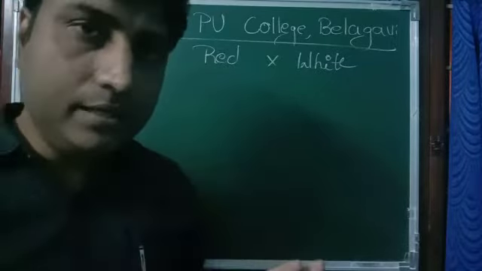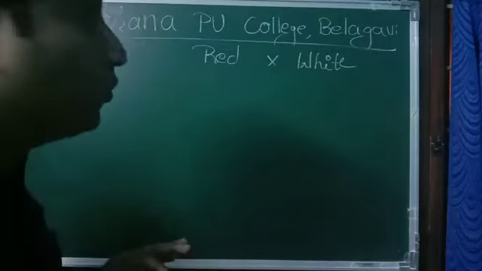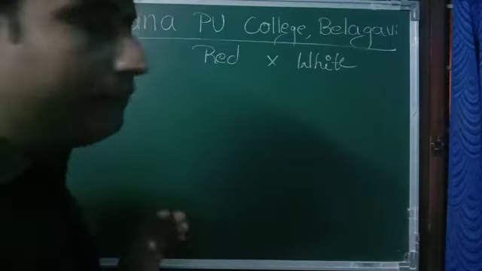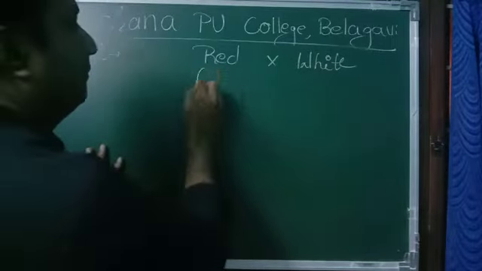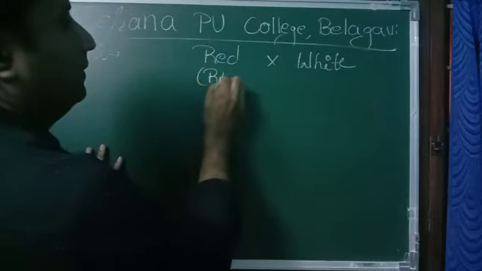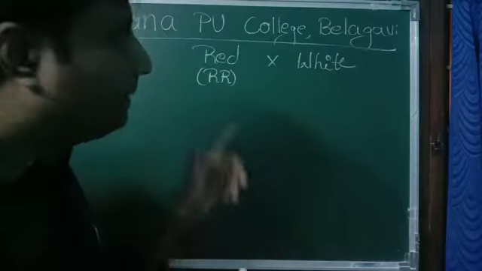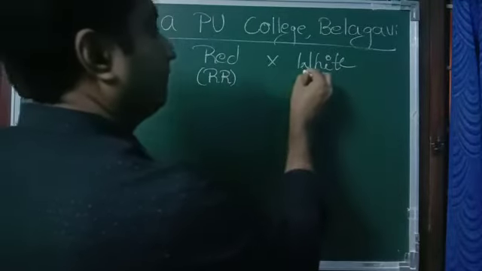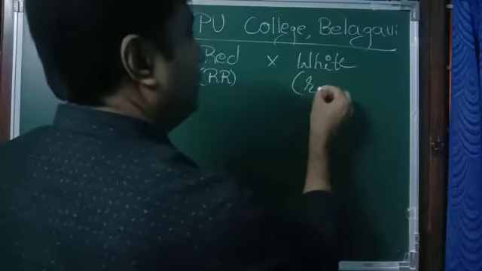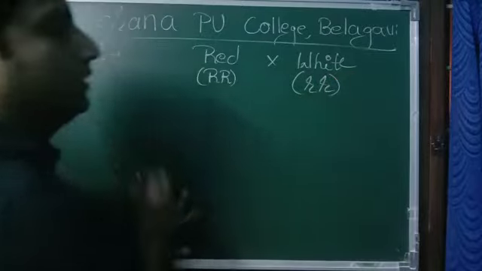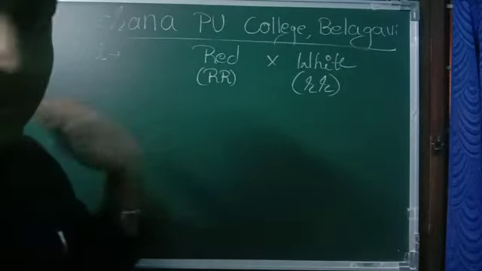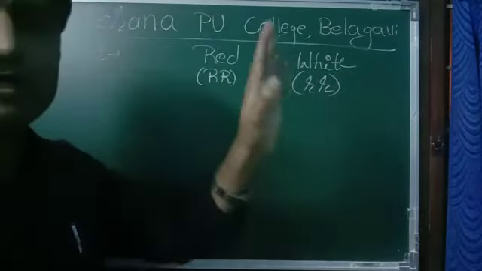Red is dominant. So how do we symbolically represent the factor or the gene? Capital R, capital R for red. And for white, small r, small r. Red is capital R, white is small r.